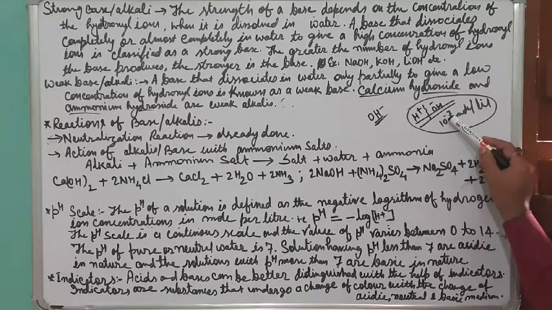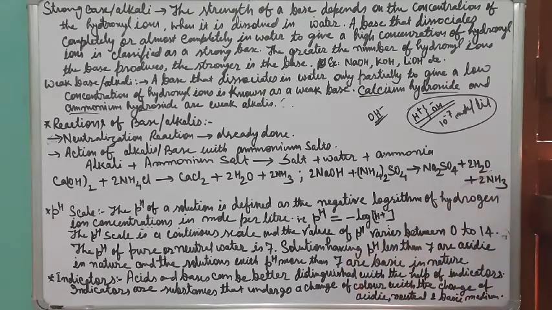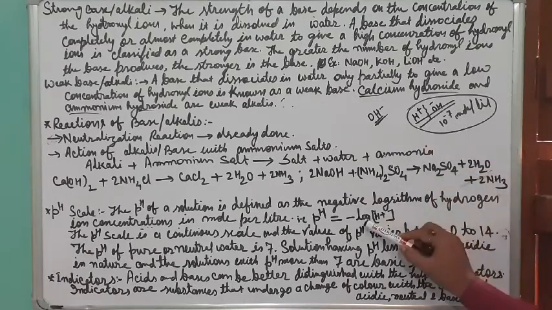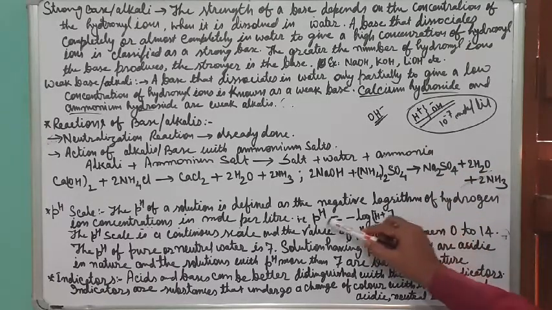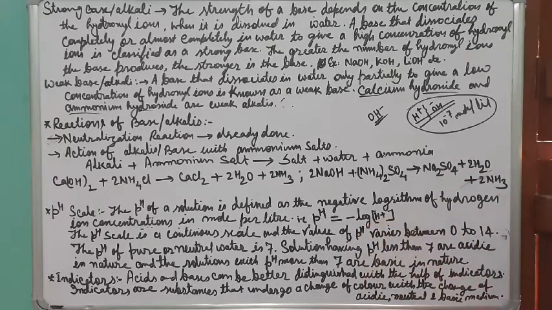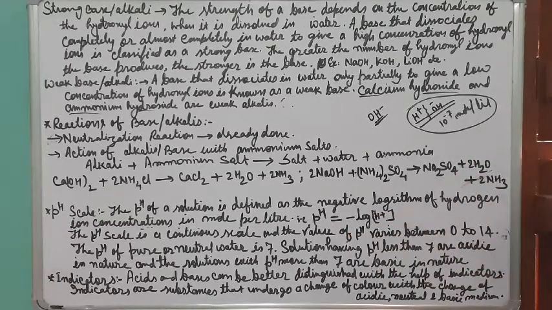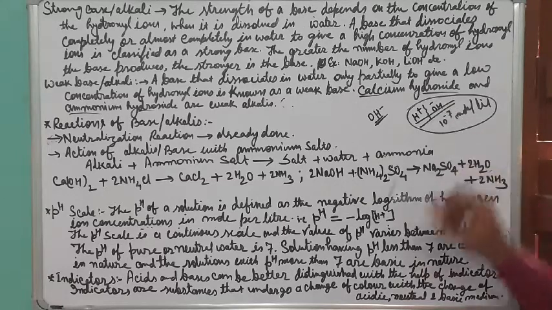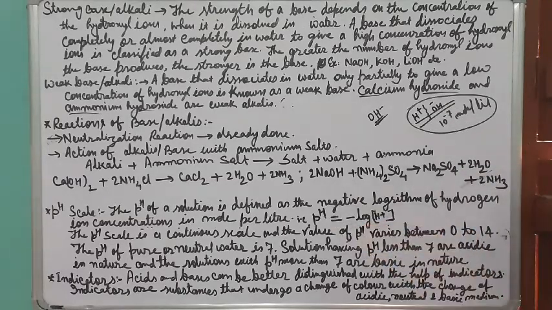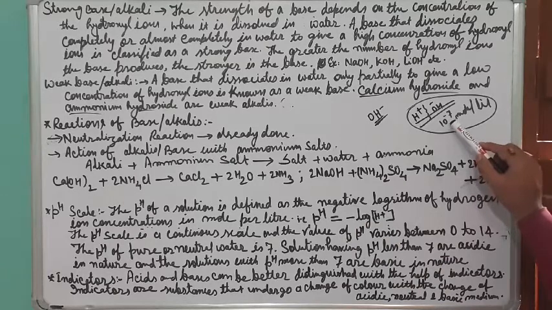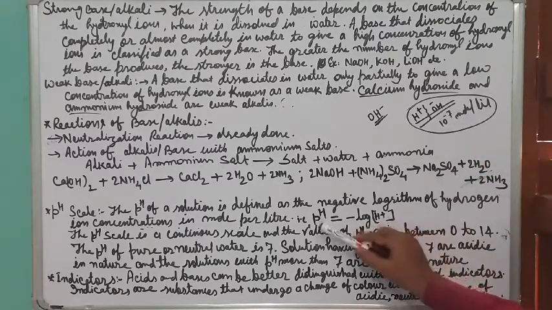Whatever power is there in minus, you will get that as the pH in positive. So 10 to the power minus 7 mole per liter is the hydrogen ion concentration. When you put it, you will get the pH 7. So remember, if the concentration is 10 to the power minus 7, then the pH will be 7. If the concentration is 10 to the power minus 4, then the pH will be 4. If the concentration is 10 to the power minus 1, then the pH will be 1.